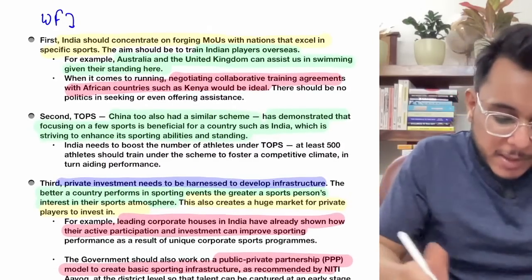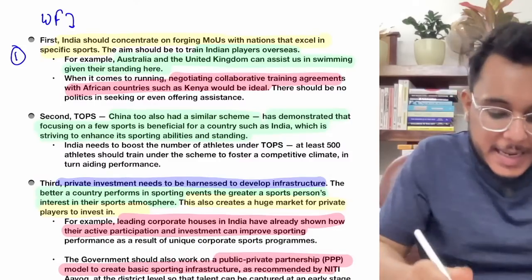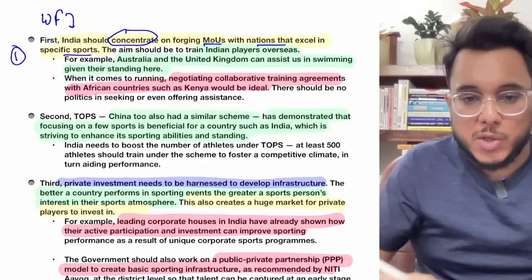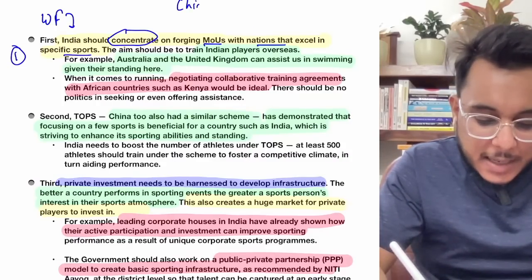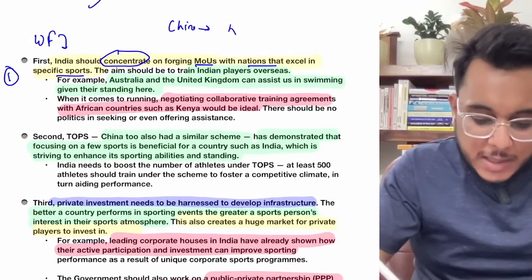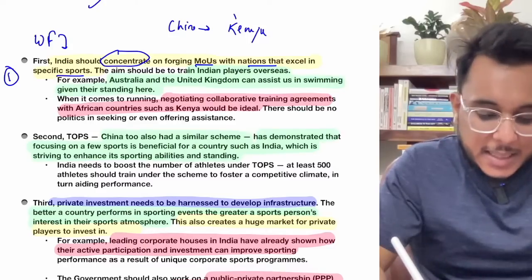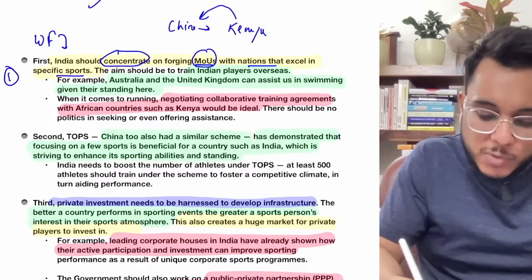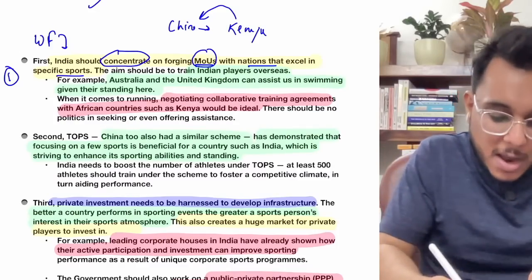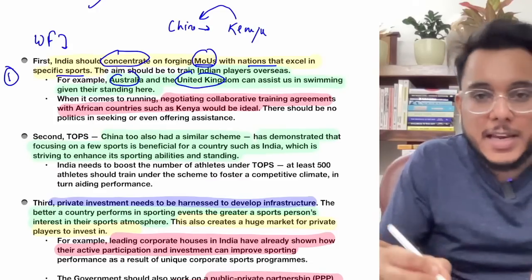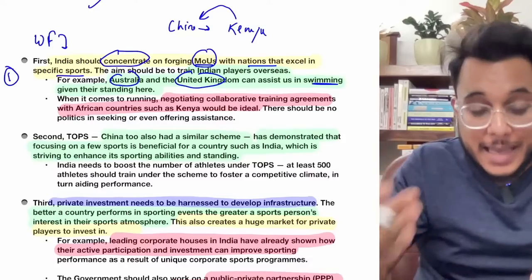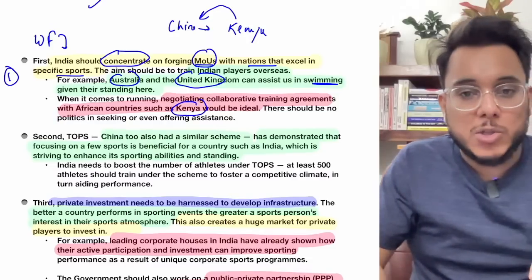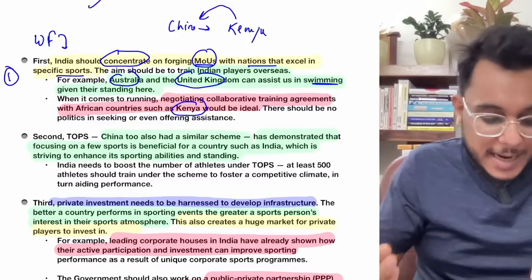Number one, what can be done? India should concentrate on signing MOUs with the nations that excel in specific sports. For example, I have given the example of how China is signing an MOU with Kenya, where the Kenyan runners will train the Chinese runners. Taking inspiration from China, India also should sign MOUs with nations that excel in specific sports. For example, Australia and the United Kingdom have very good command in swimming, so we can sign MOUs with them. When we talk about African countries such as Kenya, we can also sign agreements for running. It will train our athletes.